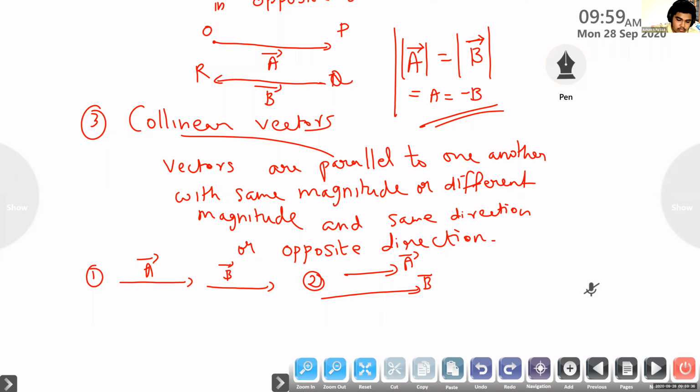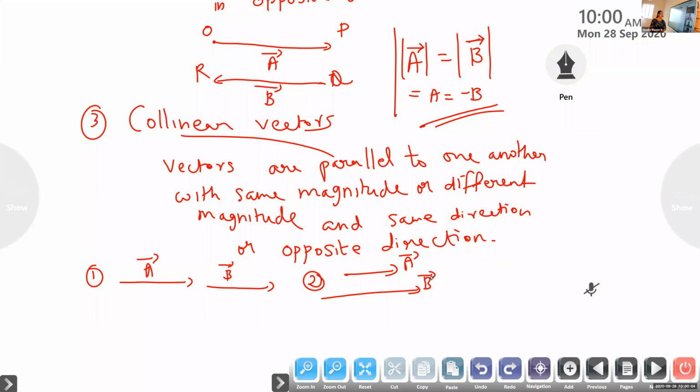Then the second one, A and B. This means they both are moving on two different roads parallel to one another. Two buses are moving on the same road, both sides moving in the same direction. What is the difference between 1 and 2? In 1 and 2, just like a car is moving in front and your bike is moving behind it, in the same direction.